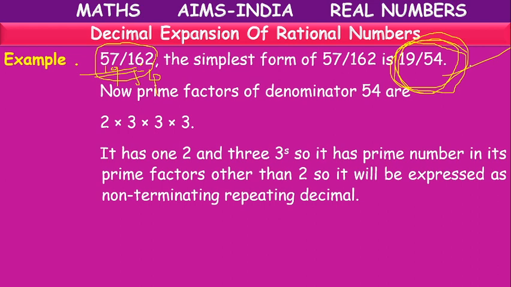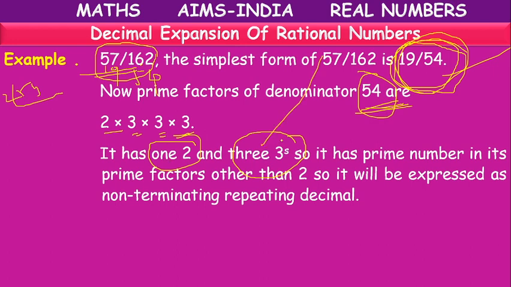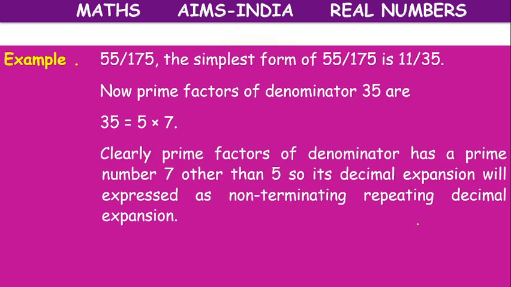How to check? We have to take the denominator 54. What are the factors of 54? If you do the prime factorization method starting from 2, what can we write? 2 into 3 into 3 into 3. It has one 2 and three 3's. Except 2 and 5, there is another factor, 3. So it is a non-terminating repeating decimal.